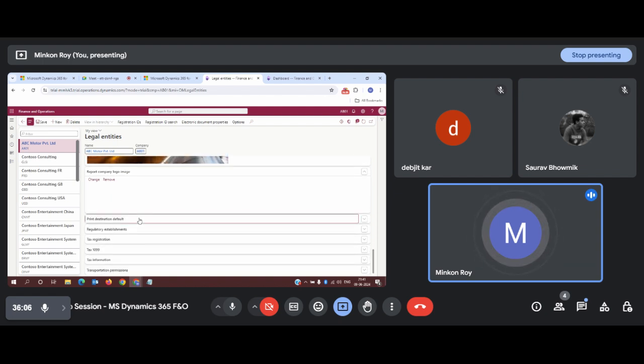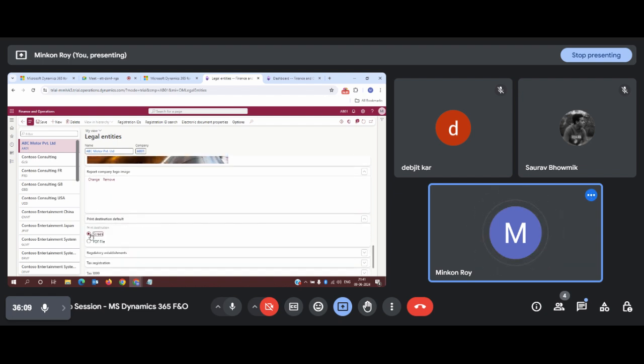So once the logo is done, this print destination default is defining as screen or PDF file. What does that indicate? Whenever you confirm any transaction, before confirming or posting the transaction, a pop-up screen will appear confirming that you have created the transaction in so and so lines. Here it will appear in such a way. If you want to confirm, you need to click on OK. It means an additional validation page where you can confirm whether the transaction that has been created by you is okay or not. So this is what the print destination default indicates.